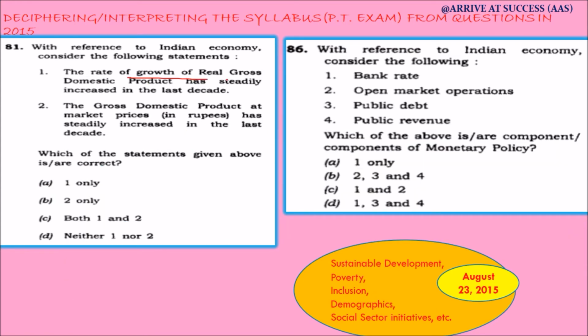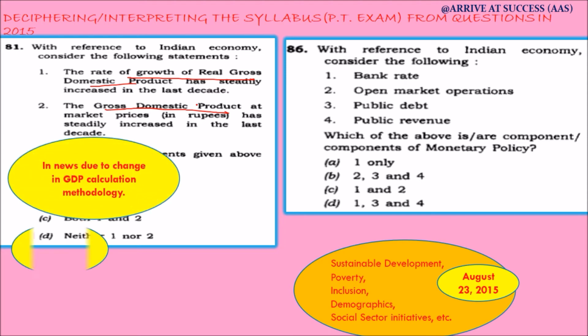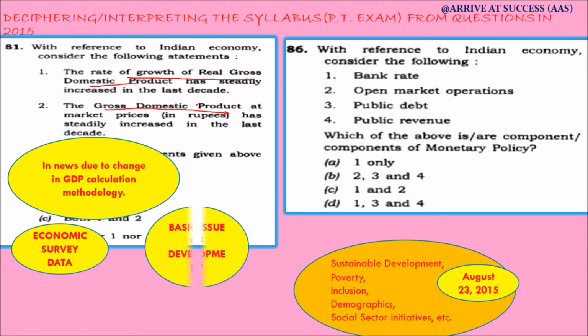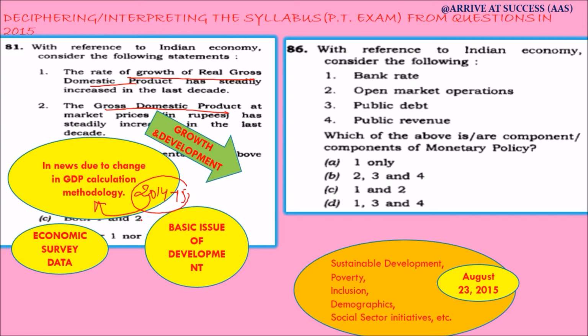The next question relates to the growth of real gross domestic product and gross domestic product. Basically this question is related to the basic issue of development, and it was asked because GDP was quite in news during 2014-15, as a new methodology of calculation of GDP was introduced by the government, and economic survey data was good enough to answer this question.